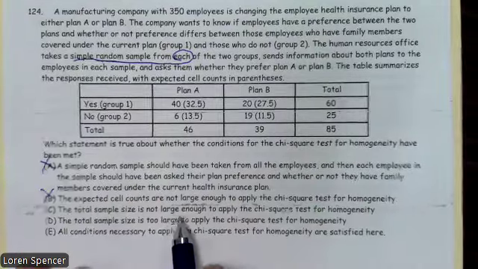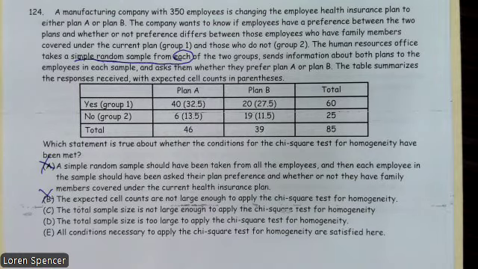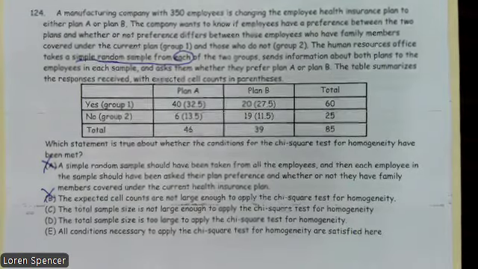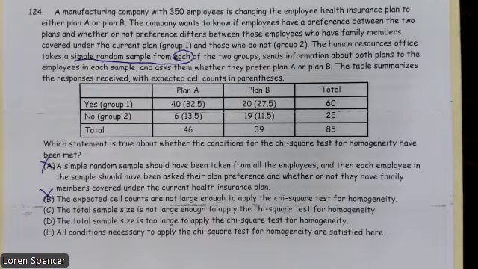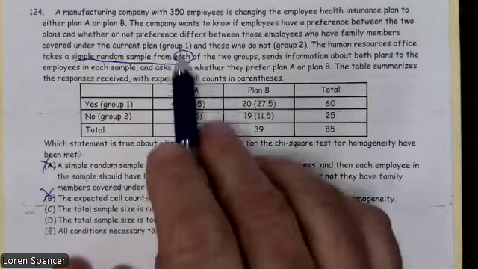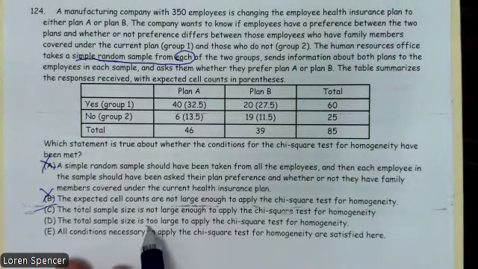The total sample size is not large enough to apply the chi-squared test of homogeneity. That's not an issue. We need to worry about the total sample size being too big. So hopefully they have a population size that's large enough, but we don't know that yet. All right. So when I look at this, we get to the last one. The total sample size is too large.